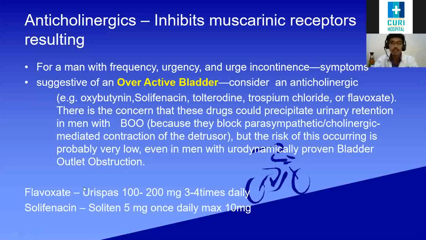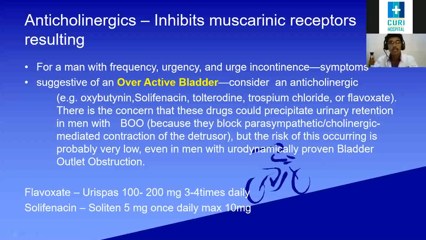So we usually use flavoxate, the brand name is Urispas, 100 to 200 mg 3 to 4 times daily. Okay, and solifenacin is generic, and Solitan 5 mg can be given, once daily usually. If we think 5 mg is not enough, we can give a maximum of 10 mg per day.